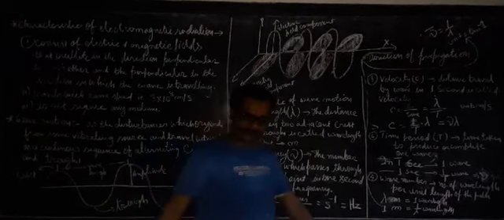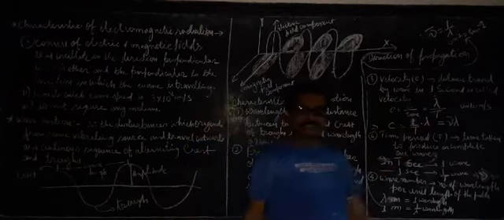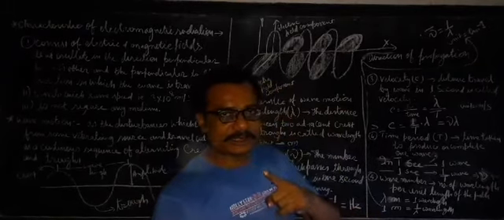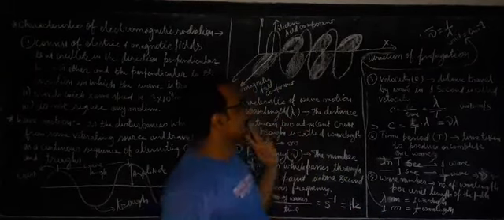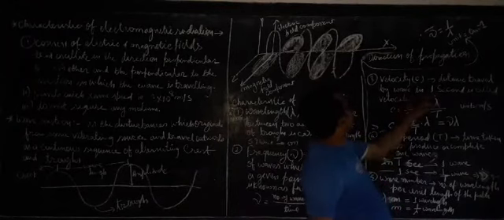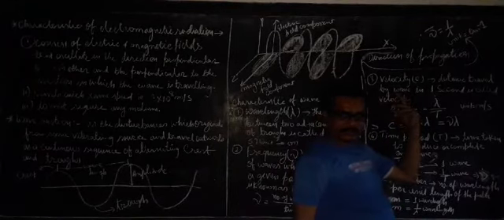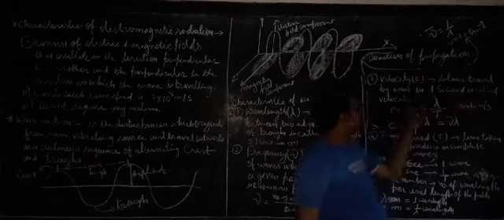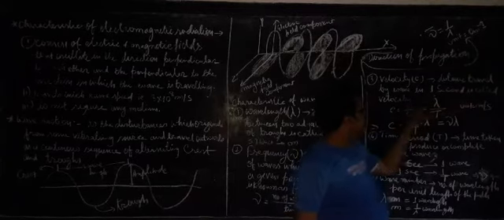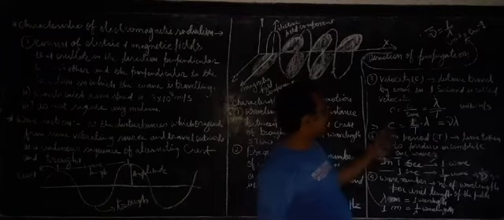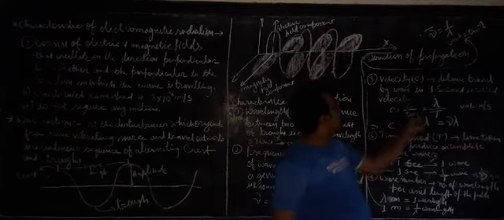Okay. Next, velocity. You know that distance travelled in 1 second is known as velocity. Here we are talking about waves. So distance travelled by a wave in 1 second is called velocity. So what is the formula of velocity? Velocity equals distance by time.